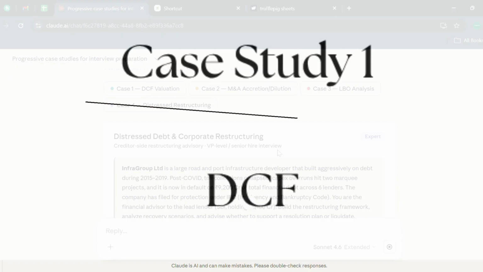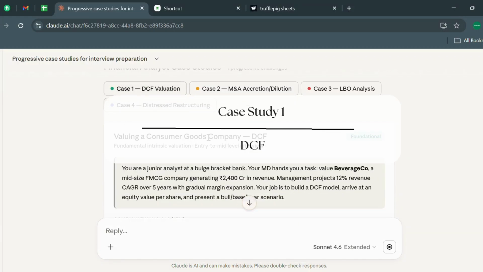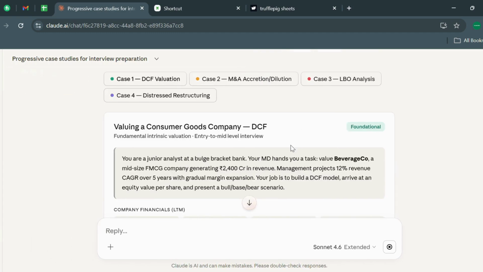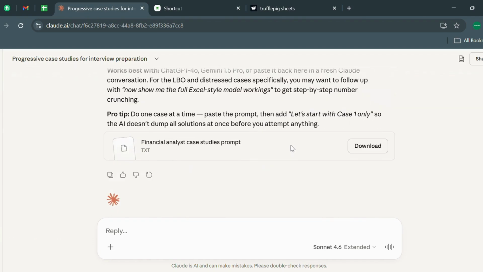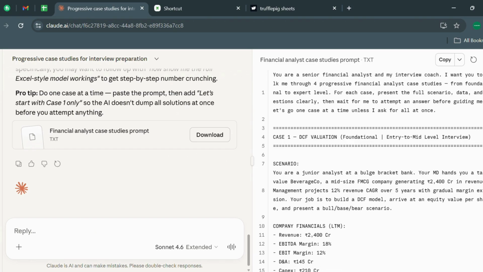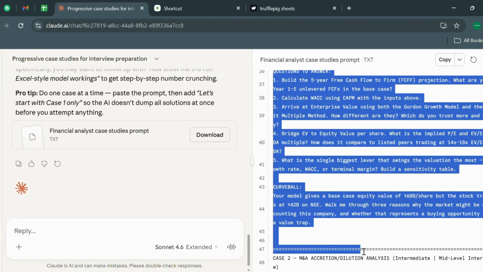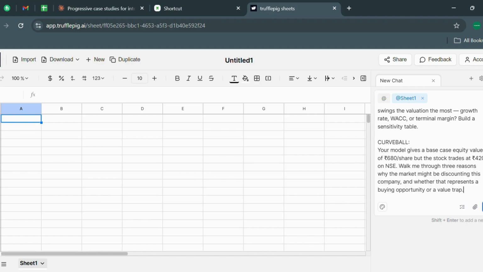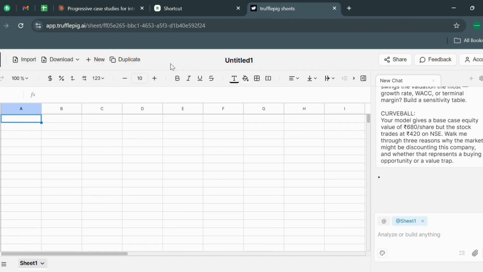So number one is DCF valuation. We're going to be understanding this case study, but before that, let me just see what my first case study is. So this is the first case study and I'm going to be copying it till here. And the number one AI that we're going to be using is Truffle AI. Truffle AI can be used for the simpler version, and because the first one is simple, we're going to just put it here. It's going to take some time, so till then we can understand what this case study is.